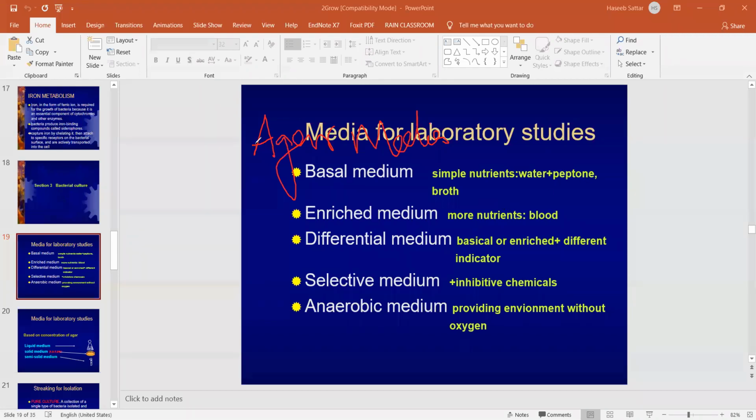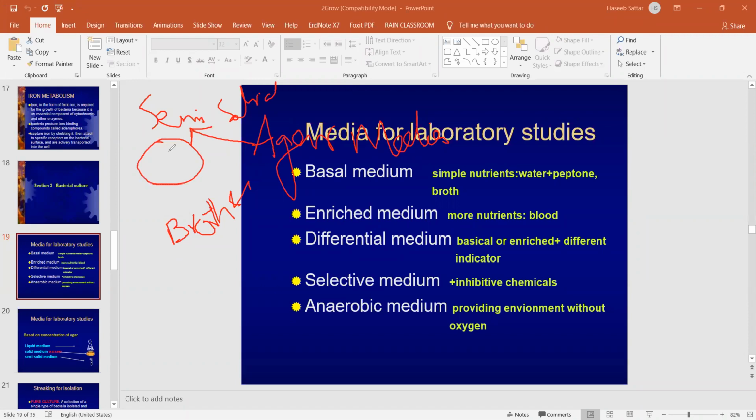This agar media is available in two forms: semi-solid, and in the form of broth. What is broth? Liquid. Both forms of this media are available, and we can grow bacteria on the Petri plate.